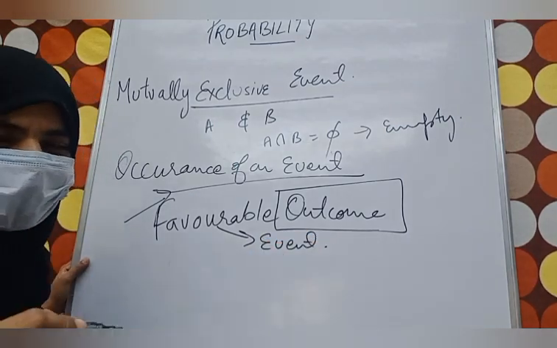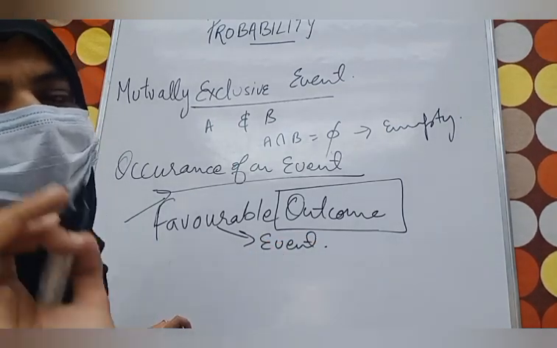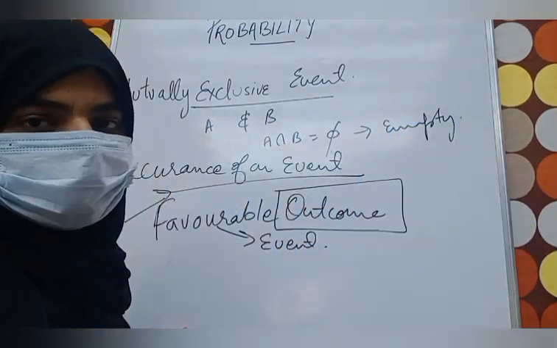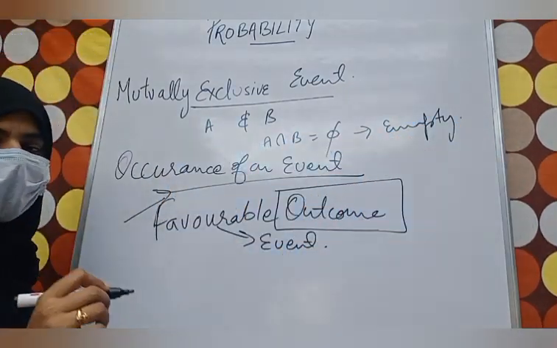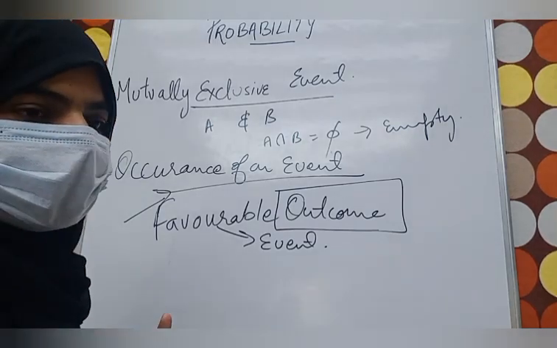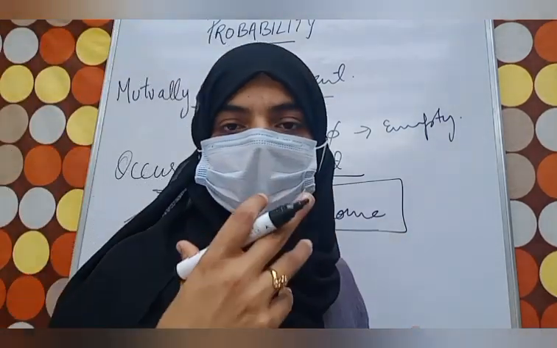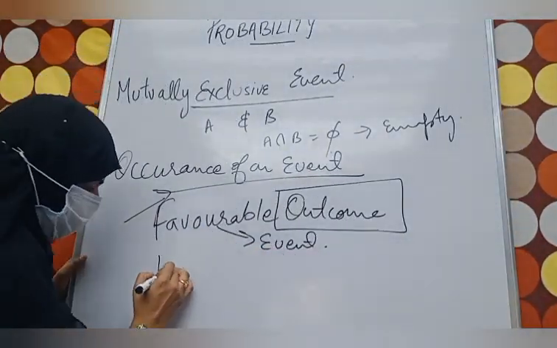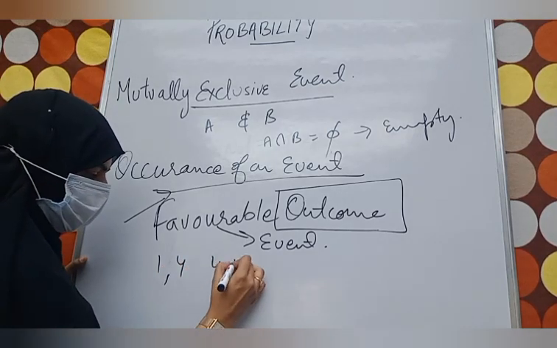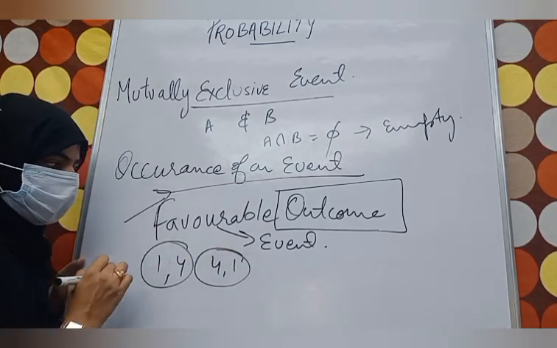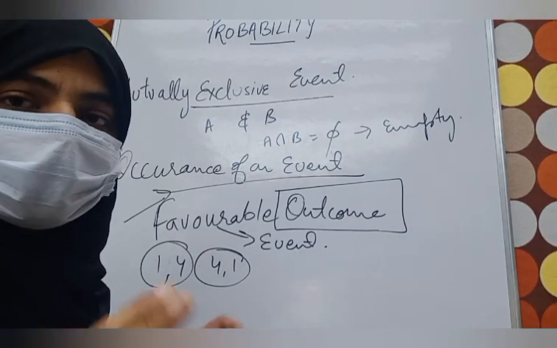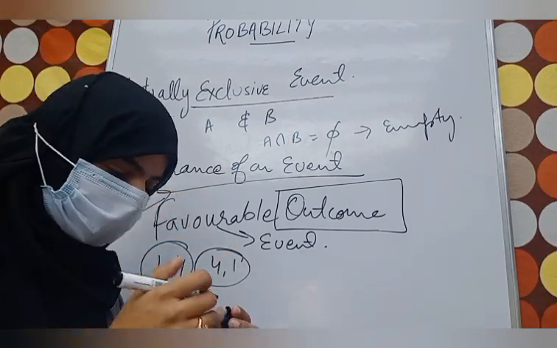Suppose I say roll two dice and get a sum of 5. We will be getting favorable outcomes in regard to that: 1 and 4, 4 and 1. So these 2 favorable outcomes will occur. Getting my point? So this is the theoretical part of probability.